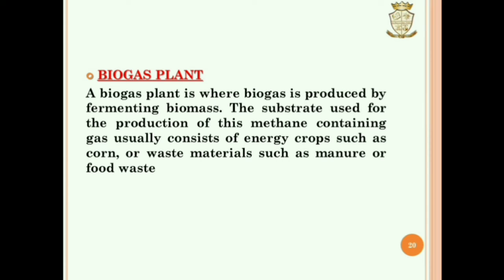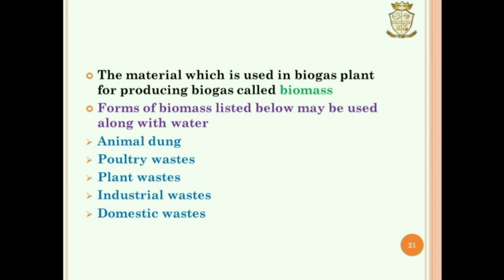Next is biogas plant. A biogas plant is where biogas is produced by fermenting biomass. The substrate used for the production of this gas usually consists of energy crops such as corn or waste materials such as manure or food waste. The material which is used in a biogas plant for producing biogas is called biomass. Some forms of biomass: animal dung, poultry waste, plant waste, industrial waste, domestic waste, etc.